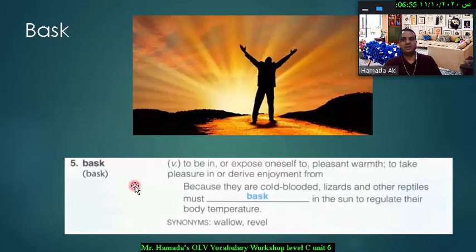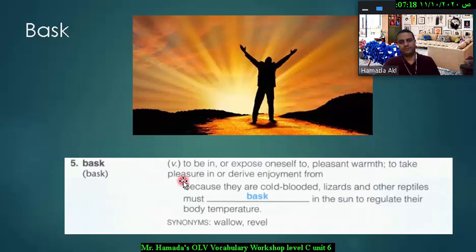Next word is bask. As you can see in this picture here, this person is enjoying the scene of the sunset. So this word is a verb which means to be in or expose himself to pleasant warmth or to take pleasure in something. For example, some students bask in online lessons. They enjoy it.